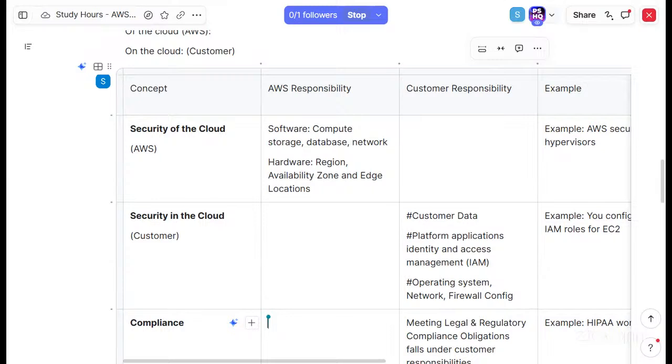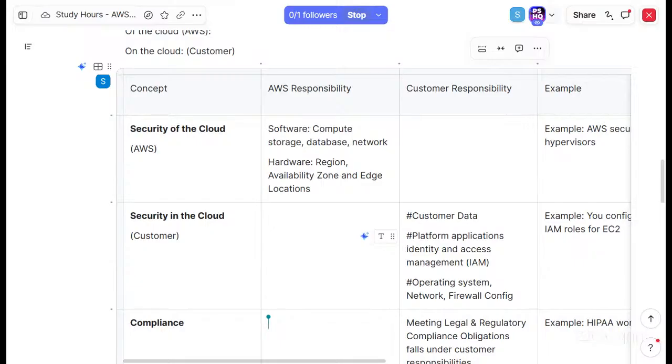Okay, so basically what it means is here we have some software and hardware, right? So compliance for them is AWS responsibility. And here in the security in the cloud, we have customer data, platform, applications, operating systems, etc. Compliance for those is a customer responsibility. So it is basically shared. Yeah, that's what I was thinking.